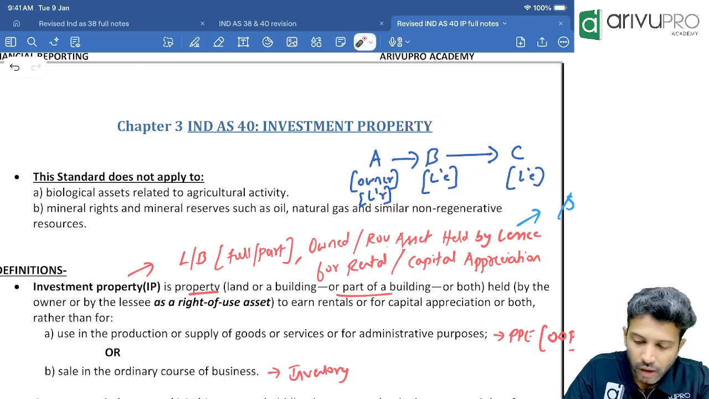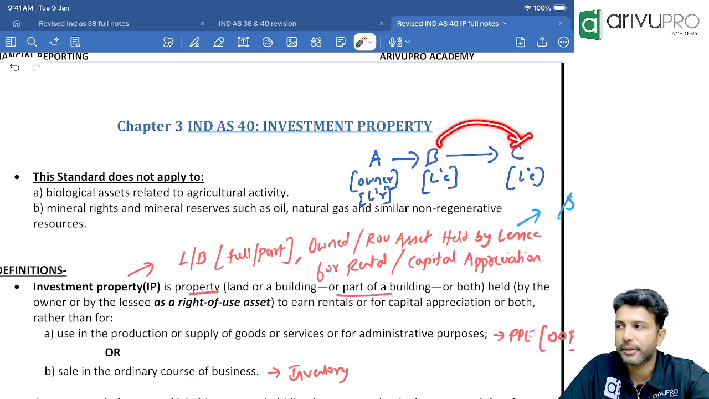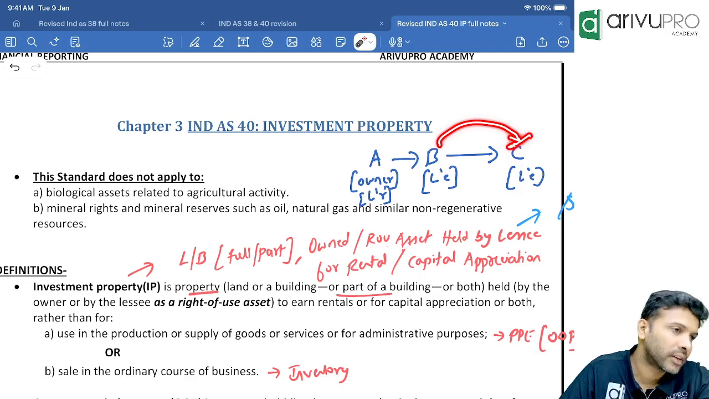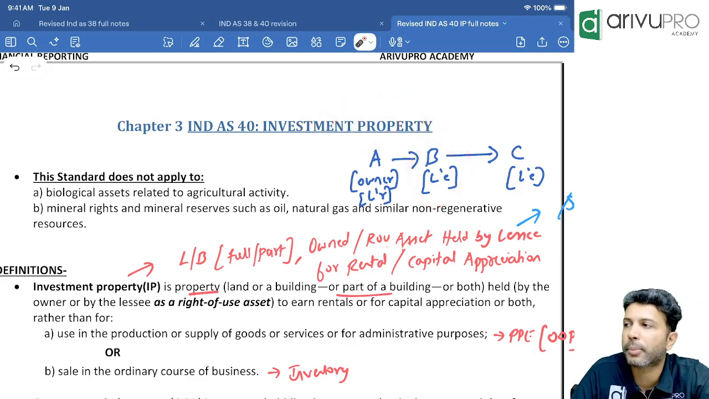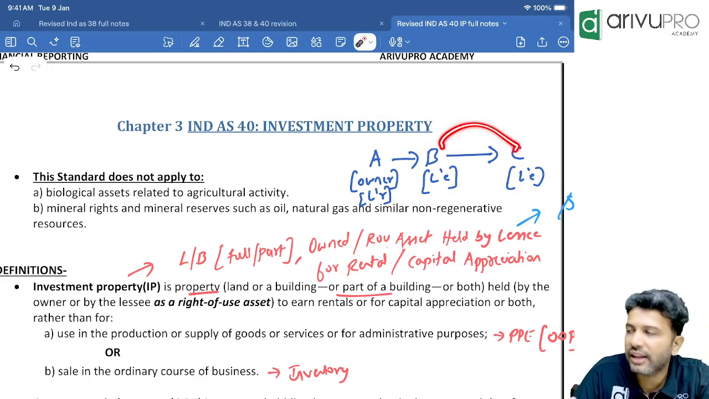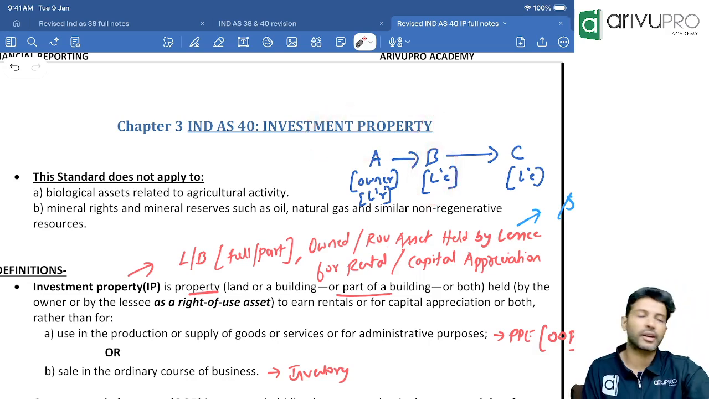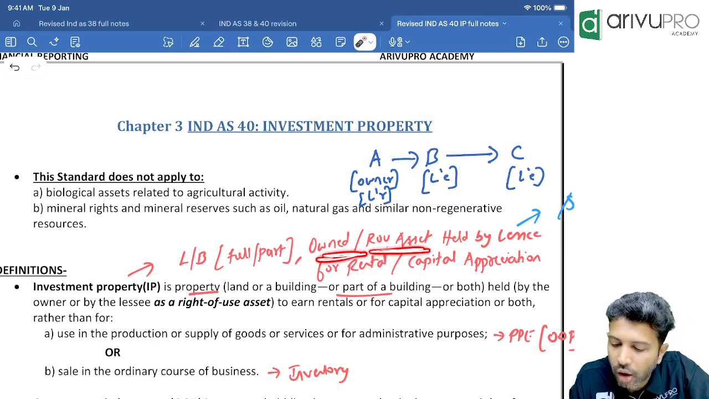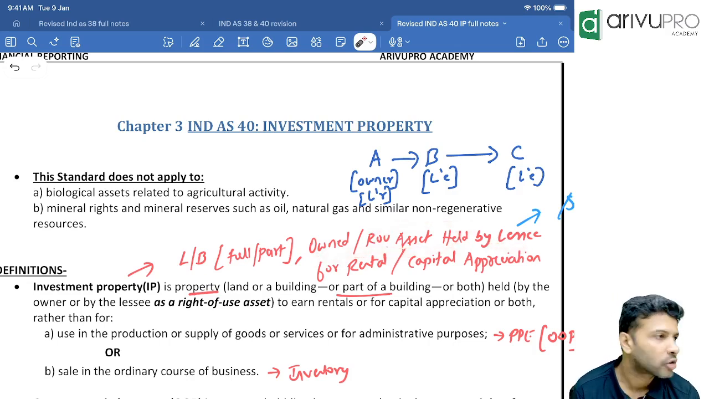Okay. Now, people, what has B done here? B is using this property for business purpose or further leased it? Further leased it. So B will show this property as an investment property. It's not necessary that you should own the property. If you take it on lease and if you further lease it, then that property also will be called what, sir? Investment property. That's what they're saying here: either owned or ROU asset held by the lessee for rental purpose. Understood, everybody?